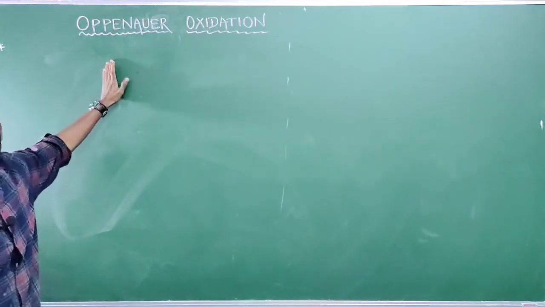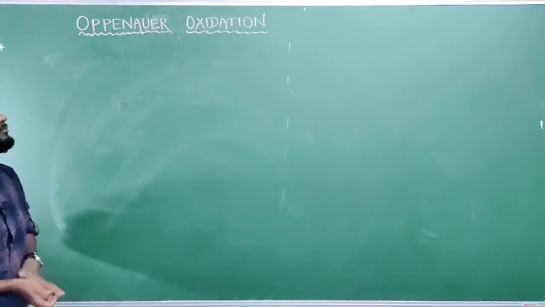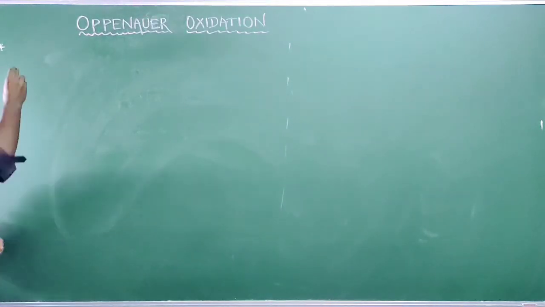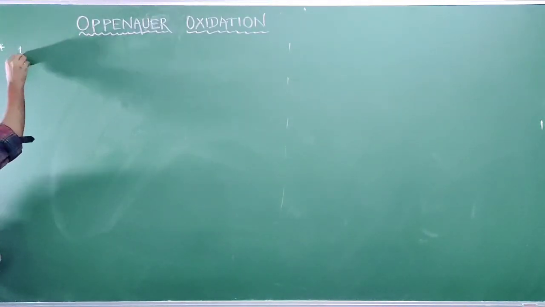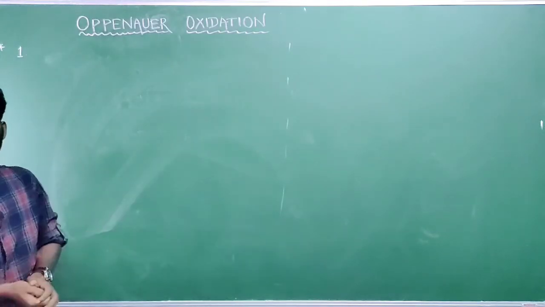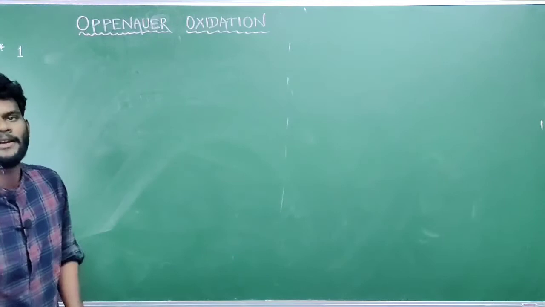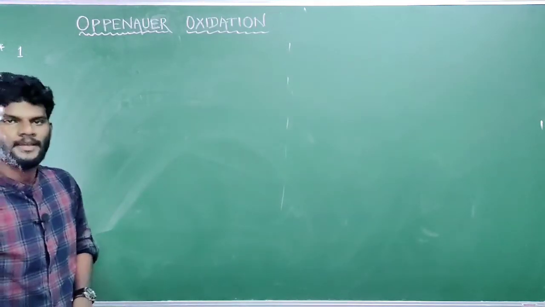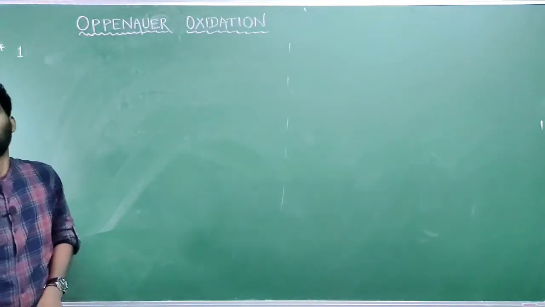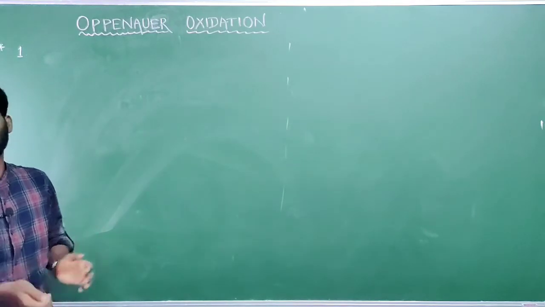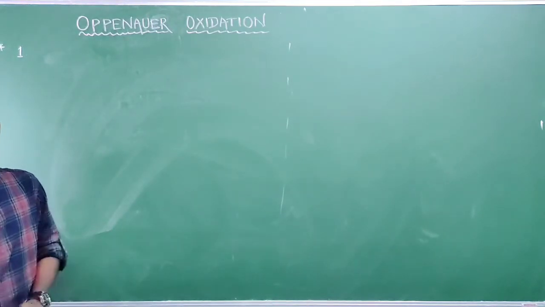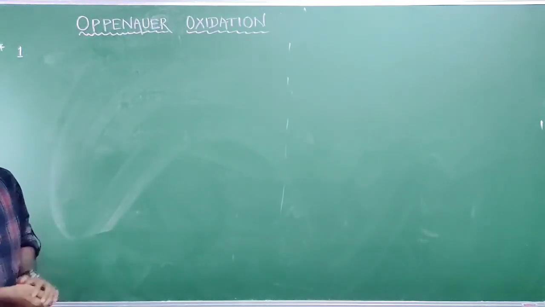So what is Oppenauer oxidation? Write with me the different points about Oppenauer oxidation. The number one point: it is a type of oxidation reaction in which a secondary alcohol is selectively oxidized into a ketone in the presence of aluminum isopropoxide, Al(OiPr)3, or aluminum tertiary butoxide, in excess acetone.